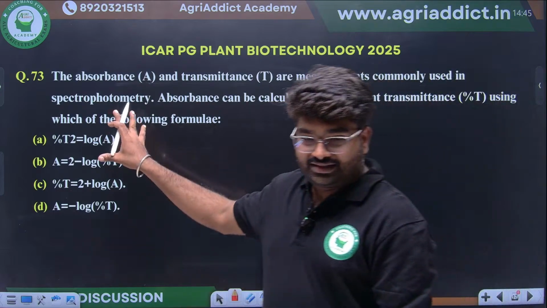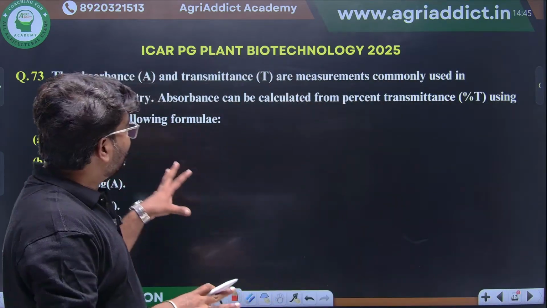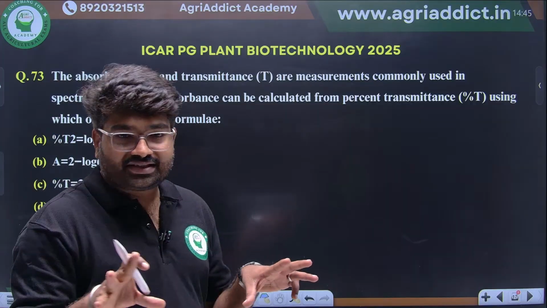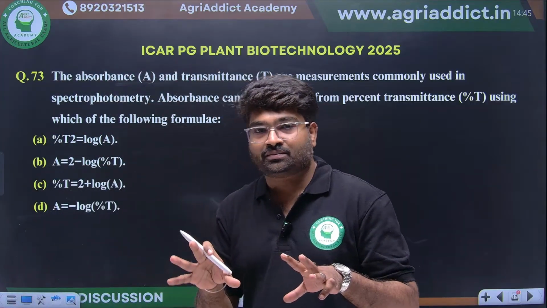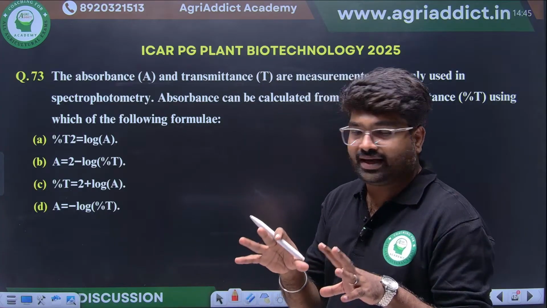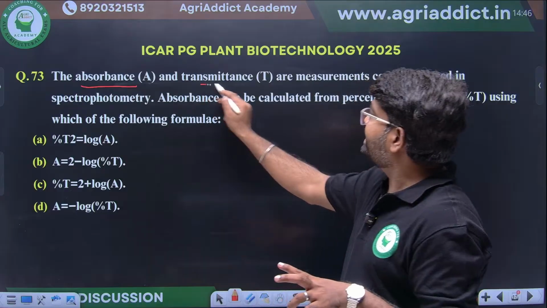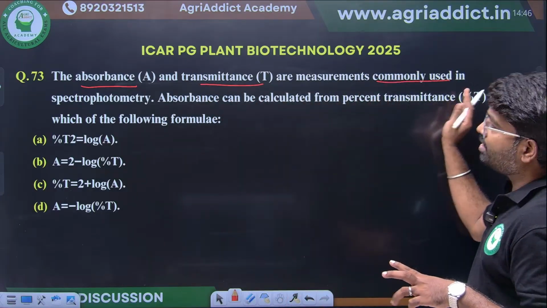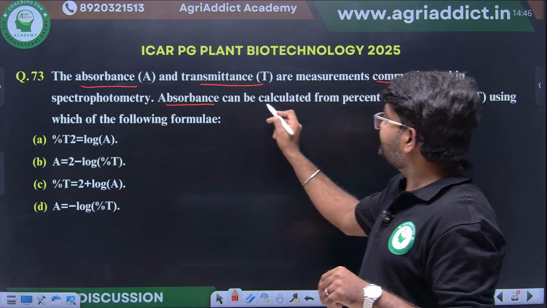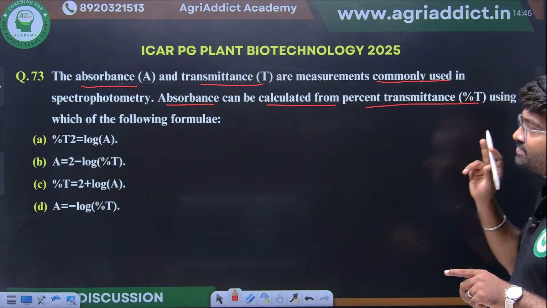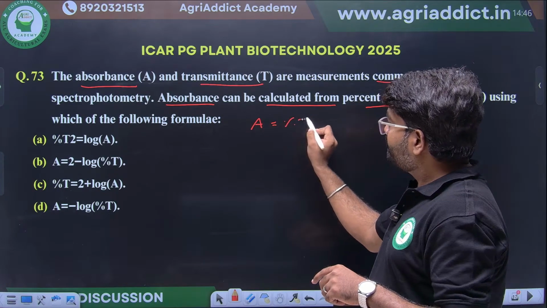Next, this is a very important question. Observe properly. Calculation. They are asking the relationship between percentage of absorbance and transmittance. This question is from spectrophotometry. Absorbance and transmittance are measured commonly in spectrophotometry. This is clear. Yes. Absorbance can be calculated from the percentage transmission. Absorbance can be calculated from percent transmitted.